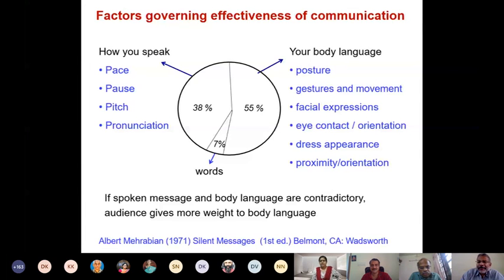Yeah. So there is a question for you in the chat box. Okay. Neeraja James asked, for e-learning, this is not necessary, right? The words and information is more important. How you speak is still very important. How you speak, your pace, pause, pitch, pronunciation is very important in online teaching.